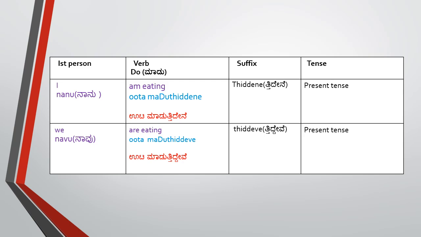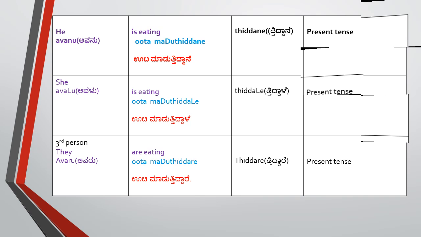And for the present tense, we will see in this slide I am explaining for second person and third person. If the person is a boy, he, avanu, we have to say avanu in Kannada. He is eating, avanu ಊಟ ಮಾಡುತ್ತಿದ್ದಾನೆ. The suffix we are attaching is ತಿದ್ದಾನೆ. So avanu here and ತಿದ್ದಾನೆ in the end.